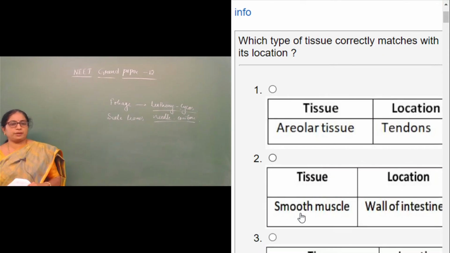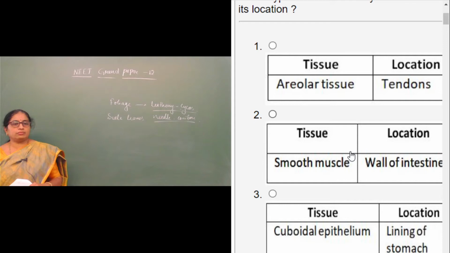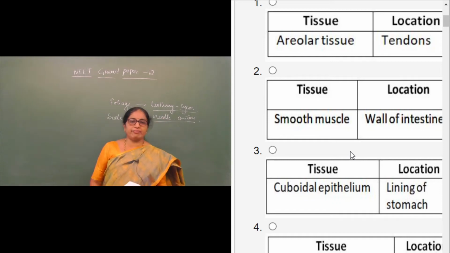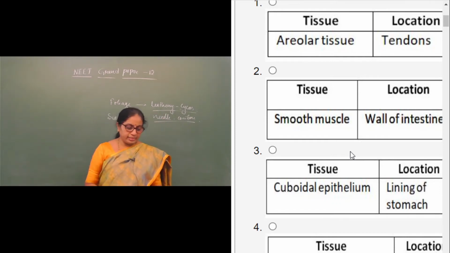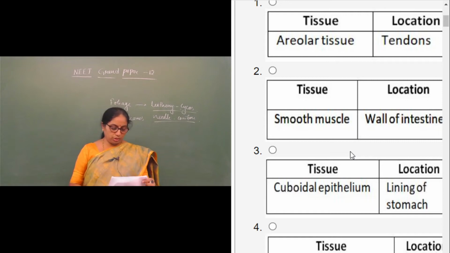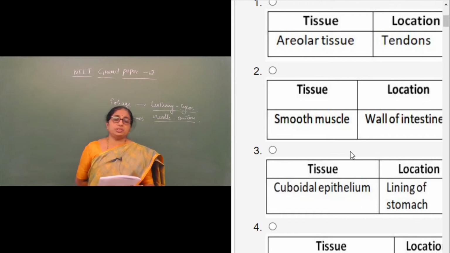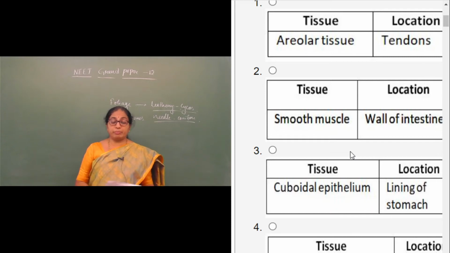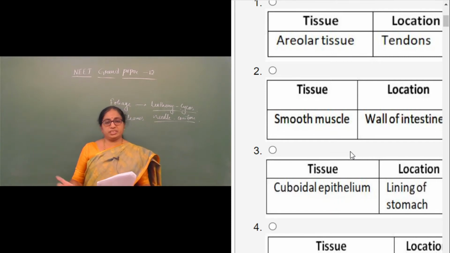Well, the question is, which type of tissue correctly matches with its location. So we have four options, tissue and its location. In the first, we have areolar tissue, and the example given is tendons. Yes, so areolar connective tissue is a loose connective tissue, whereas tendons are not loose connective tissue, but dense connective tissue. So it is a mismatch, I hope.